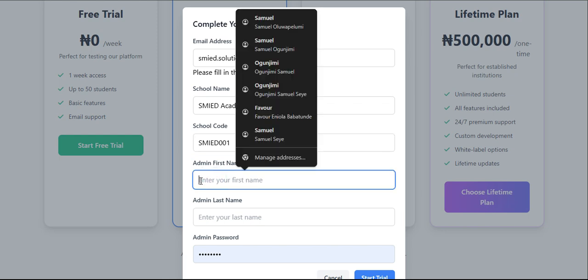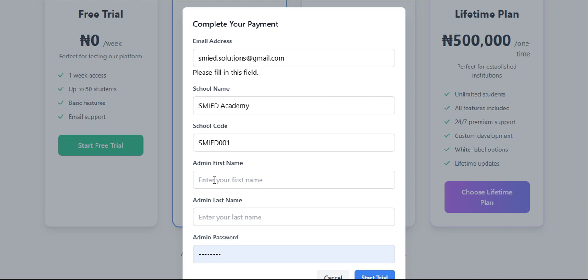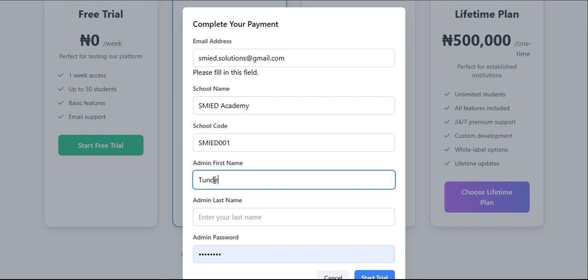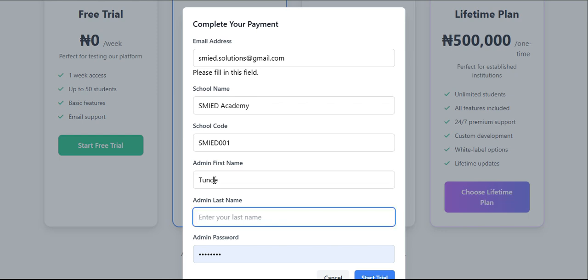The admin first. So the admin here is the head teacher because he or she is meant to be the one to create teachers, but that's where it starts from. So I would put the admin's first name here, and the last name, let's say Eniola.